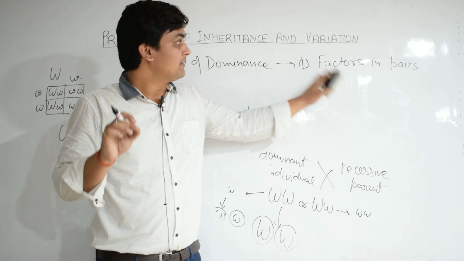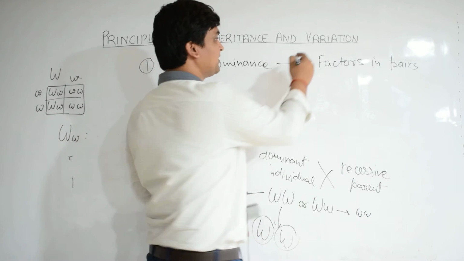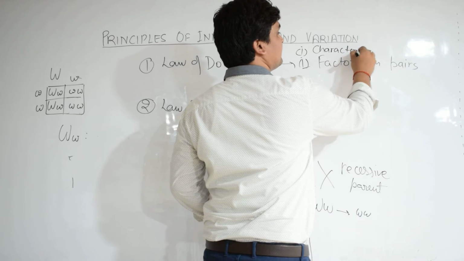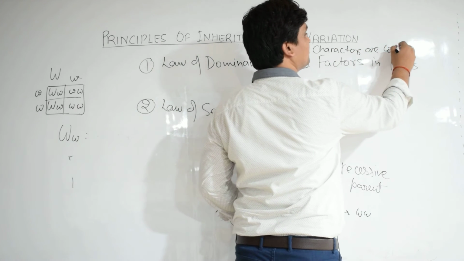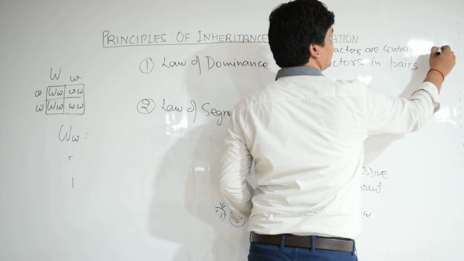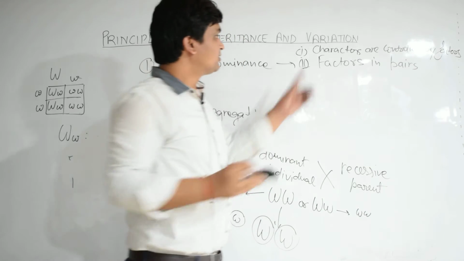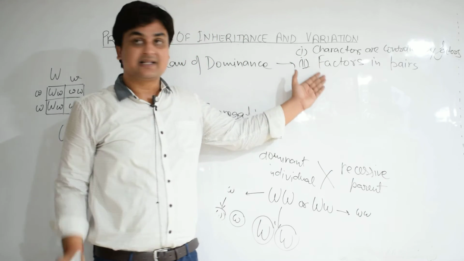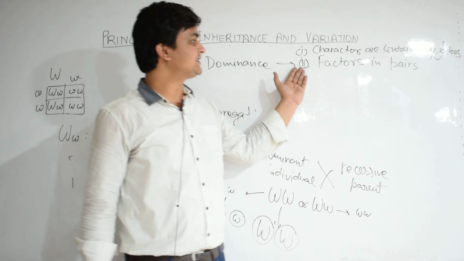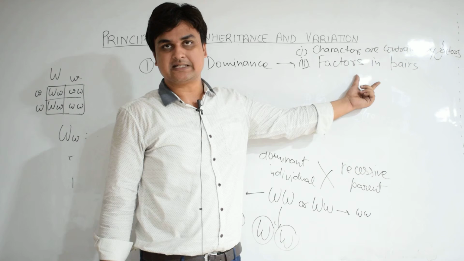That means the definition prior to this should be: characters are controlled by factors. So, the first definition should be that the characters are controlled by factors or genes, and the second definition should be the factors are present in pairs.